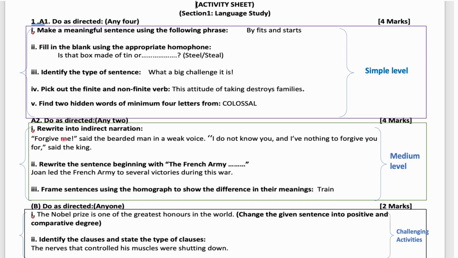The next one, A2. There are 3 questions in that. You have to attempt any 2. Each question here carries 2 marks. The third one, B1, they are little difficult questions and there are 2 questions in that. You have to attempt any 1. Accordingly, each question carries 2 marks. So as I advised you, you can attempt all the 10 questions. If you attempt all the 10 questions, in case you are missing out on any one, you will not lose your marks. Hope the format of the English paper is clear.